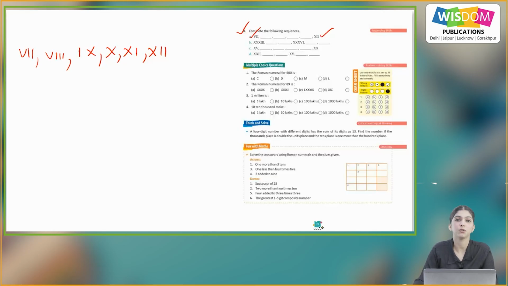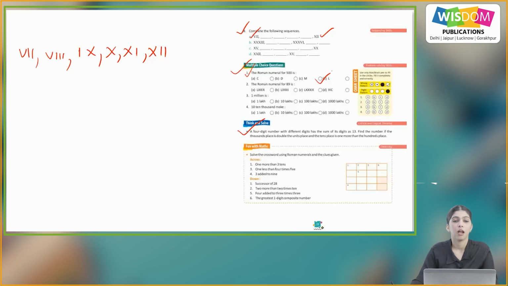So similarly, you will do the rest of the parts on your own. Multiple choice questions. Question number 1. The Roman numeral for 500 is, the answer is D. So similarly, you will do the rest of the parts on your own.